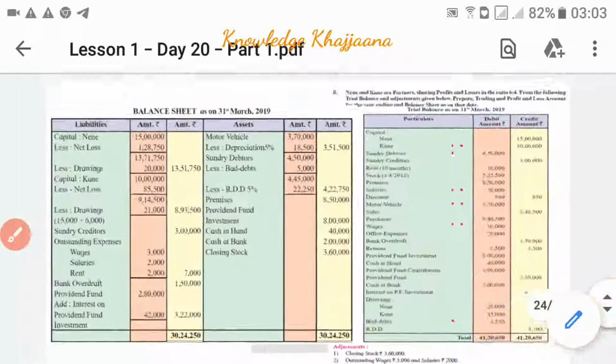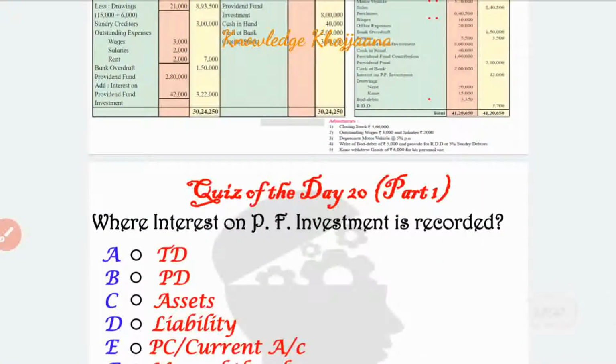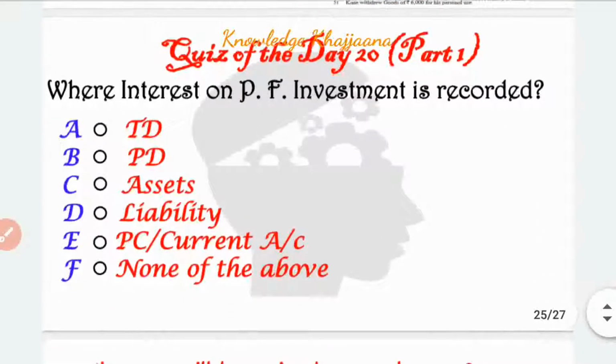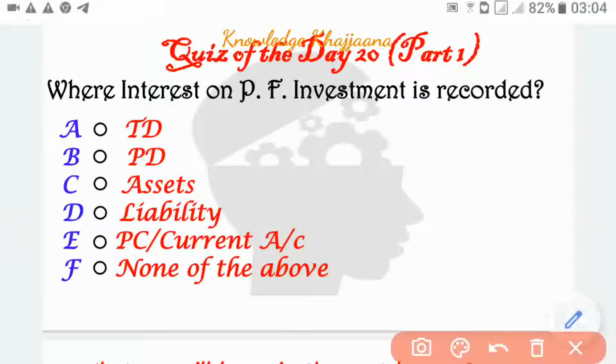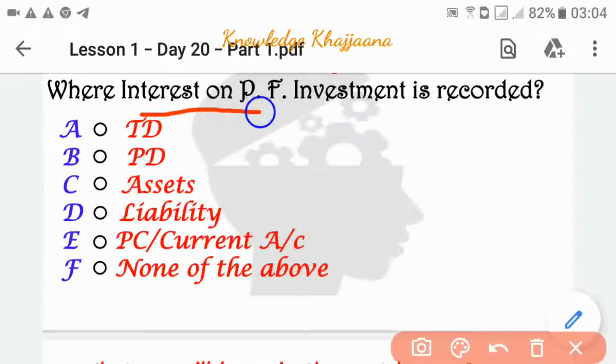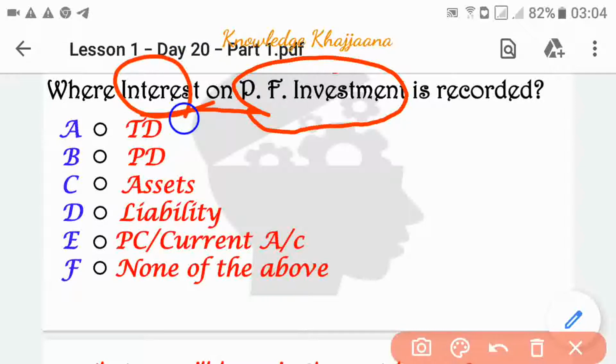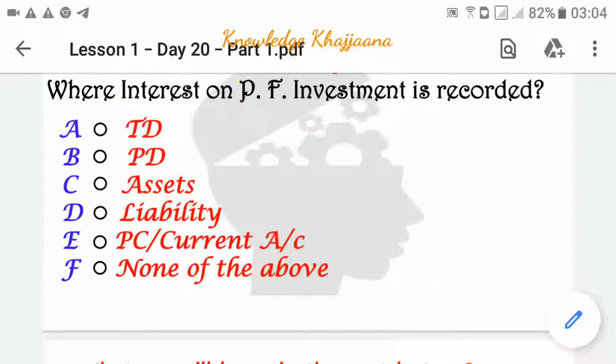This was a problem given in the illustration. So today's quiz is based on that same illustration, on the same lecture. This is the quiz of day 20 part 1: where is interest on PF investment recorded? After investing the PF, you get the interest. Is it recorded to the trading account debit side? Is it recorded to the profit and loss account debit side? Is it recorded as an asset, or as a liability, or to the partner's capital or current account, or none of the above? You have to give the correct answer.